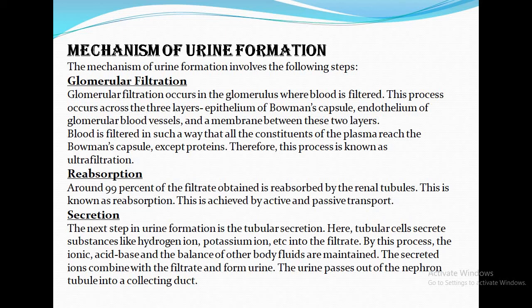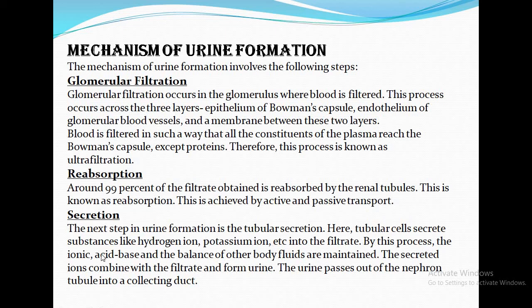Now, selective reabsorption. Around 99% of the filtrate which we have obtained is reabsorbed by the renal tubules. All the essential molecules like glucose, sodium, NaCl, water are reabsorbed. Okay, this is achieved by active and passive transport. Now, secretion. The next step in urine formation is tubular secretion. Here, tubular cells secrete hydrogen ion, potassium ion, etc. into the filtrate.